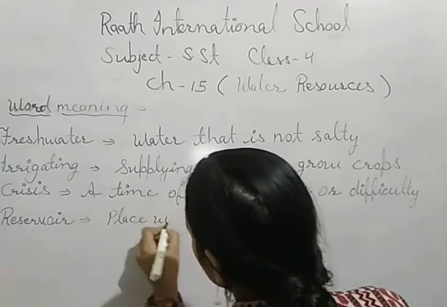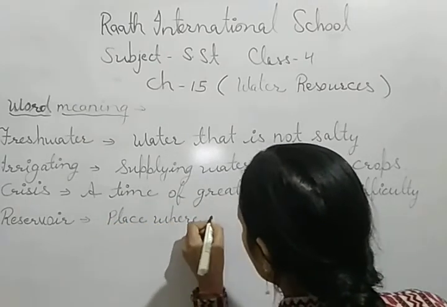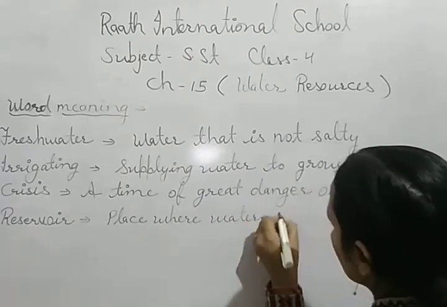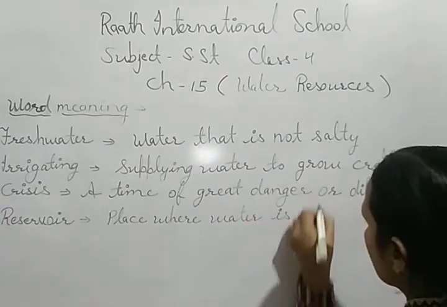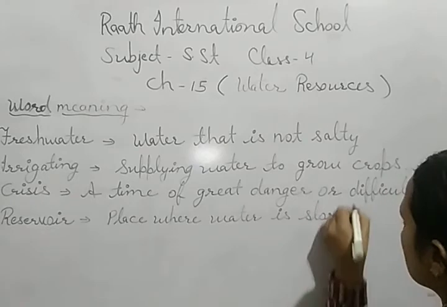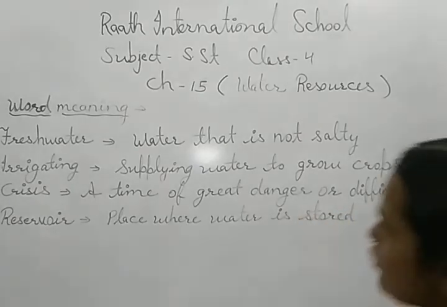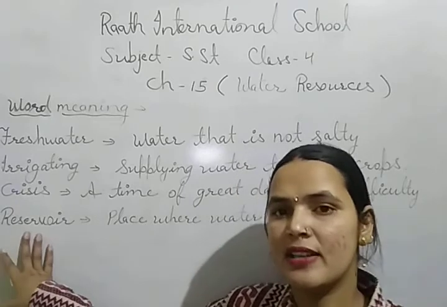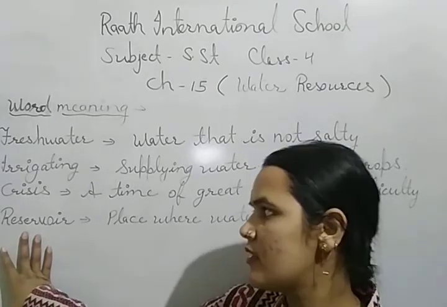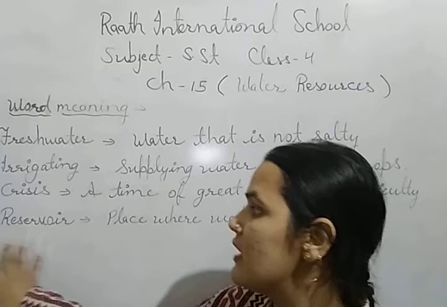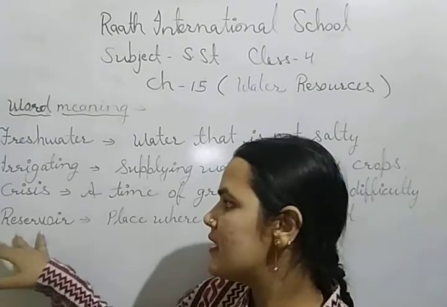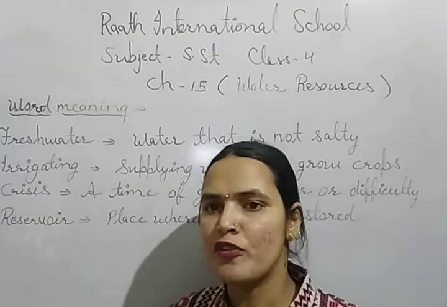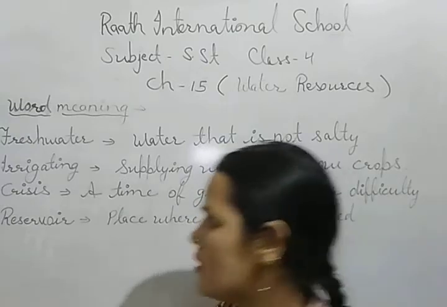When dams are built across the rivers, dams create reservoirs, and these reservoirs are used for irrigating the fields, for fishing, for navigation.